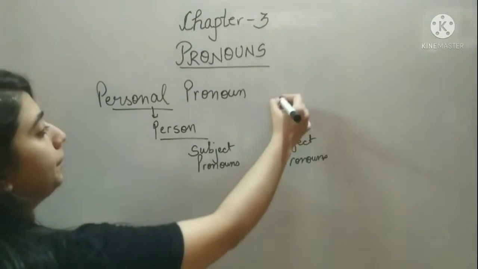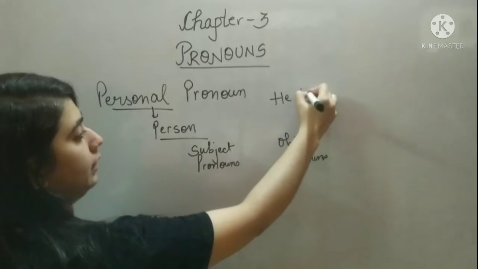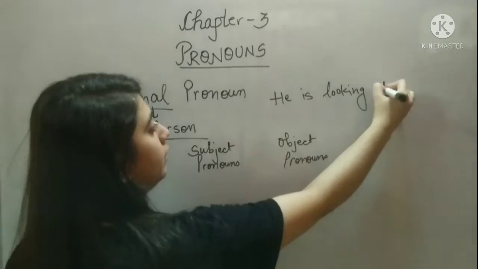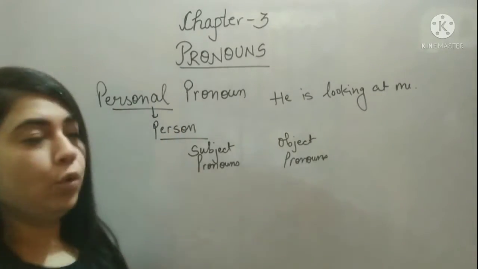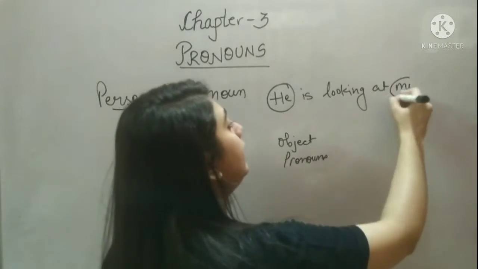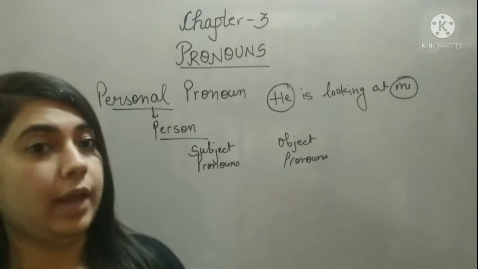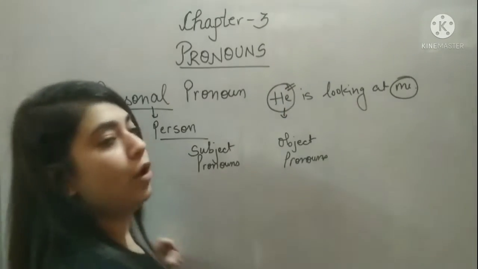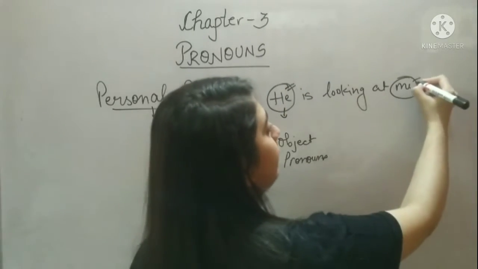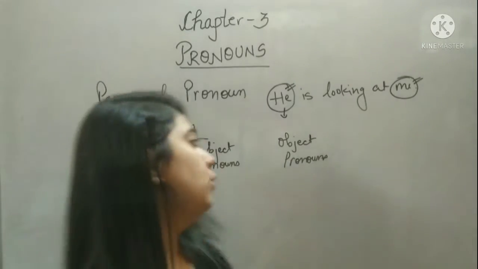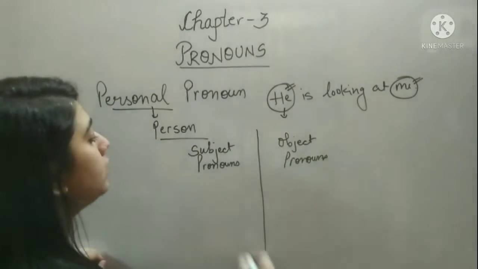For example, he is looking at me. So here if you notice, this he is a subject and me is an object. So for subject I am using he. For object, I am using me. So let's now understand what are subject pronouns and what are object pronouns.